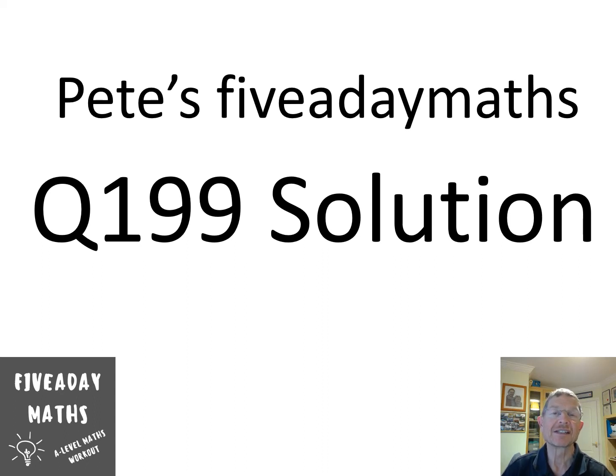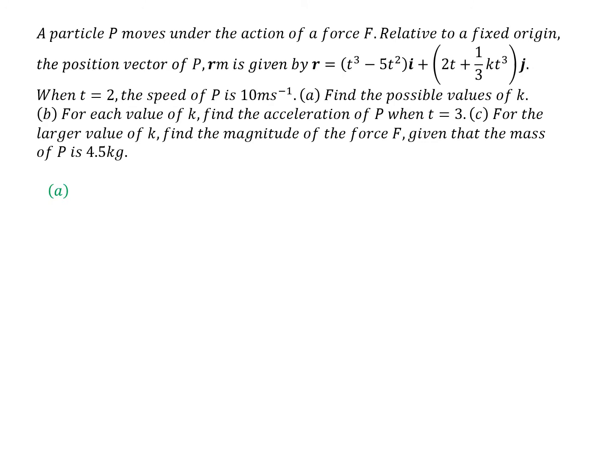So variable acceleration now. So we can't use SUVAT anymore. It's calculus. Let's see how this one goes. So what are we trying to do? We're trying to find the possible values of k, the k here. And we are given that when t is 2, the speed of P is 10. So we better find an expression for the speed of P.